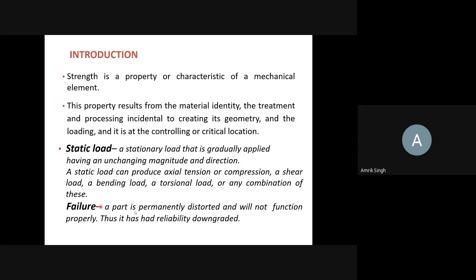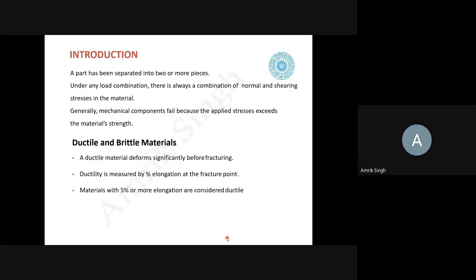Now, what is a failure? It is a permanent distortion. That means the part will not function properly because of the failure, so the reliability of the component will be downgraded. Or a part is separated into two or more pieces. Under any combination of the loads which we have seen just now, there is always a combination of normal and shear stress in the material. This is quite common. Okay.